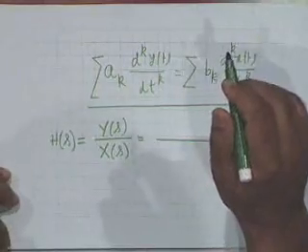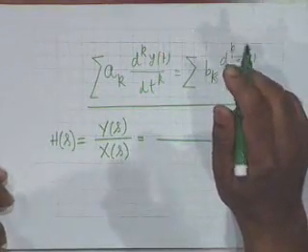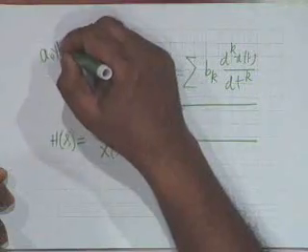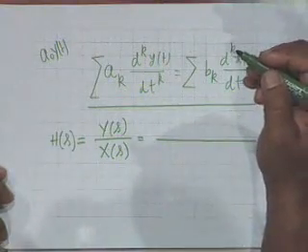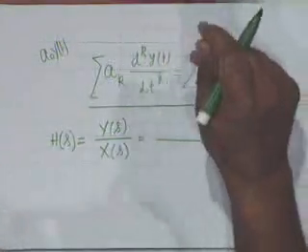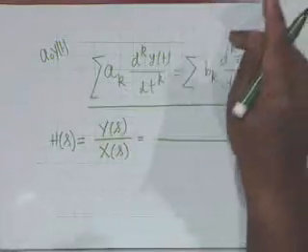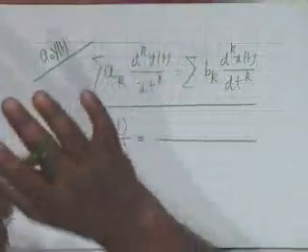So we take the left hand side. When k is 0, it's a0 into y of t. Correct? So when you take the transform, if y of t is right sided, then you'll have to subtract y of 0 plus. We are not saying it is right sided, we are saying it's two sided. Suppose it is, then we will come back and specialize. Because y of t is 0 for t less than 0, that's from initial rest. We are not assuming initial rest now.